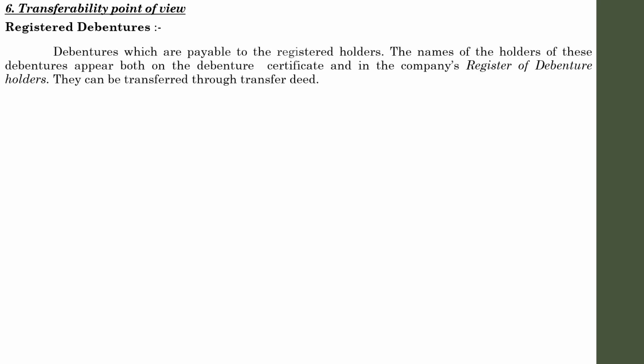And the last one, transferability point of view. Transferability point of view means there are two types: registered debentures and bearer debentures. Registered debentures are those debentures which are registered in the books of the company. They are registered in the names of the particular persons who are registered as debenture holders with their full details in the books of the company.